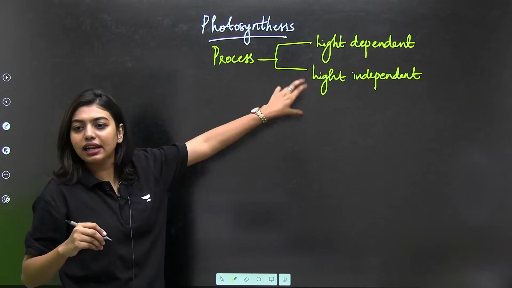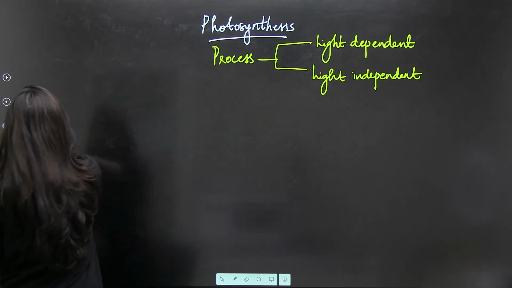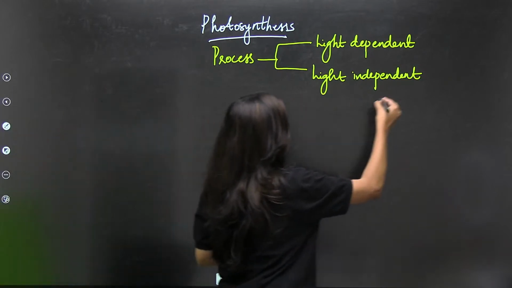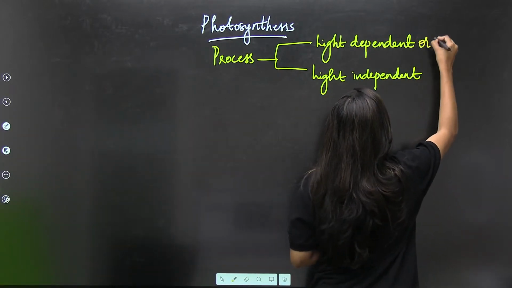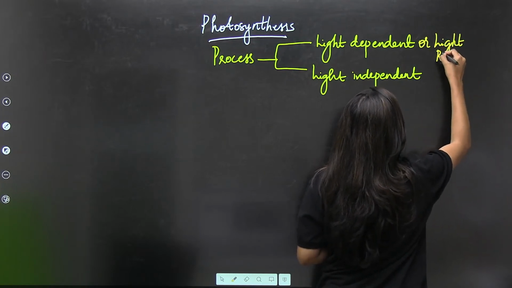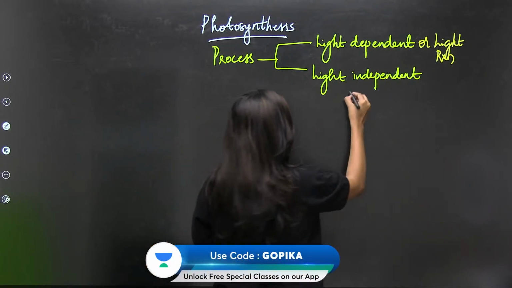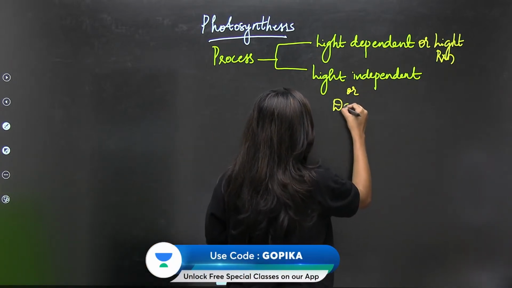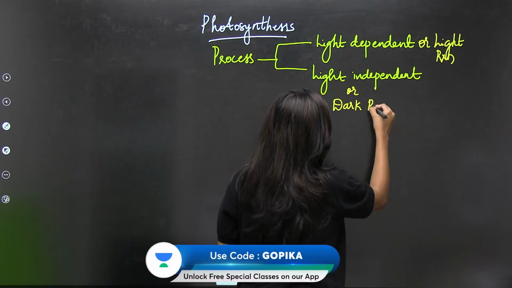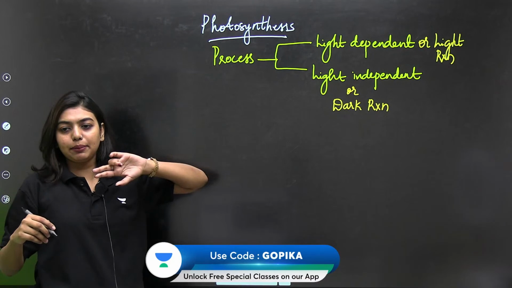Light dependent and light independent. So what can I call light dependent as? I can also call it light reaction. I can call light independent as dark reaction.